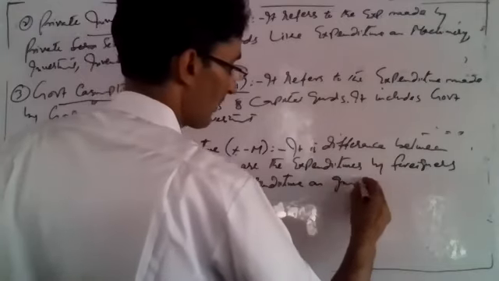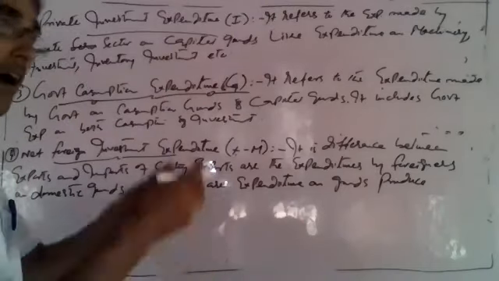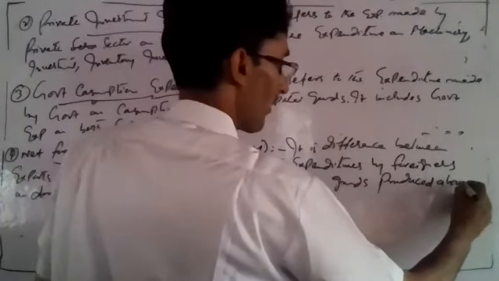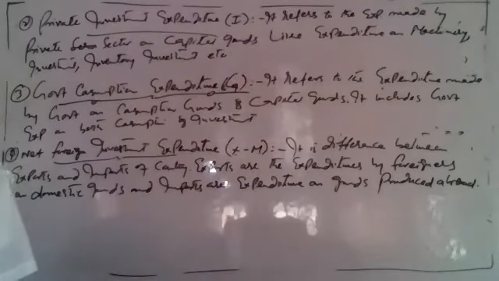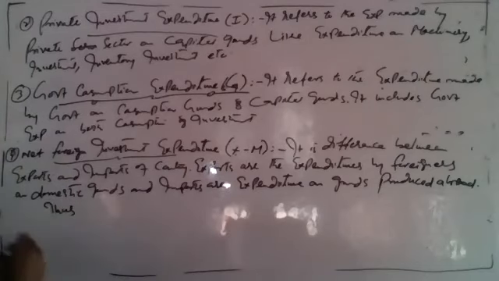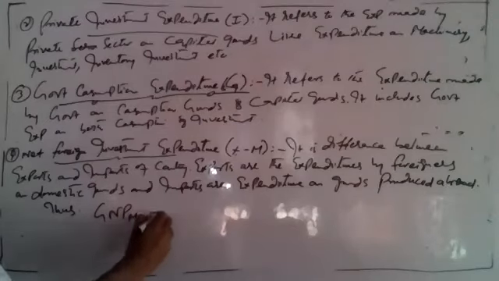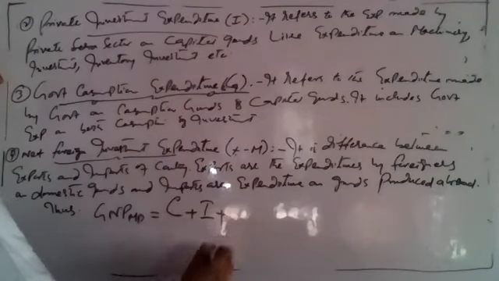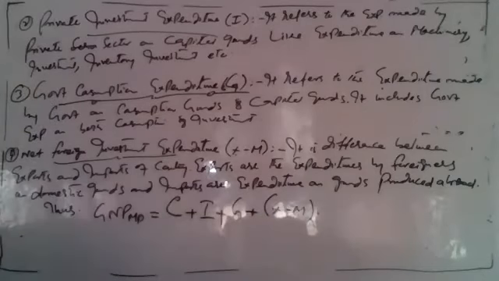So this is expenditure by our people on foreign goods. Thus, lastly, national income or GNP at market price is equal to private consumption C plus private investment I plus government purchase G plus net investment abroad or net expenditure abroad, X minus M.